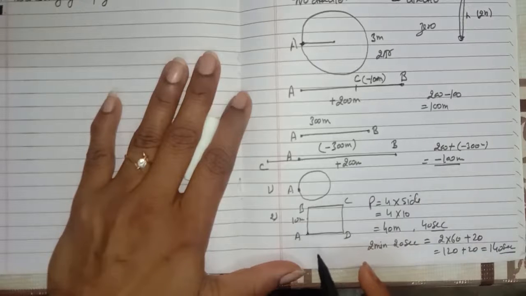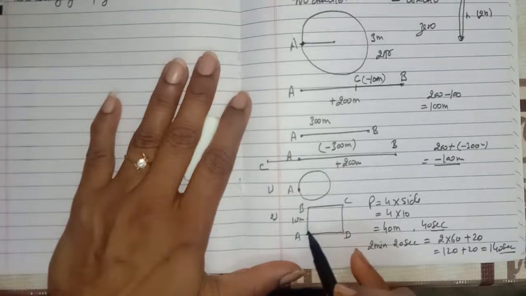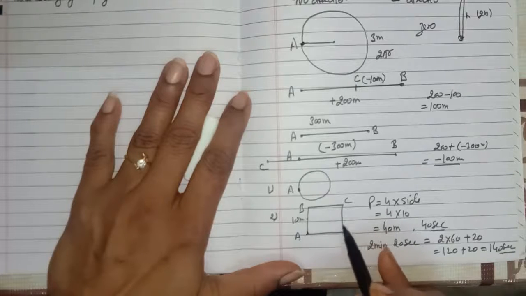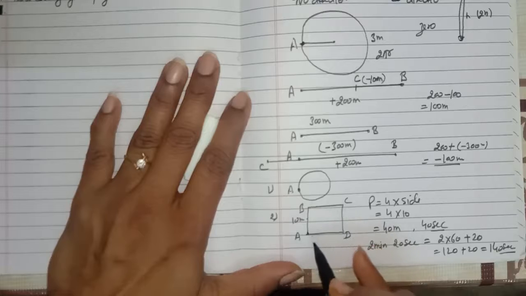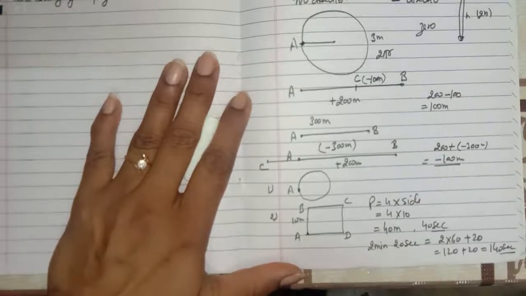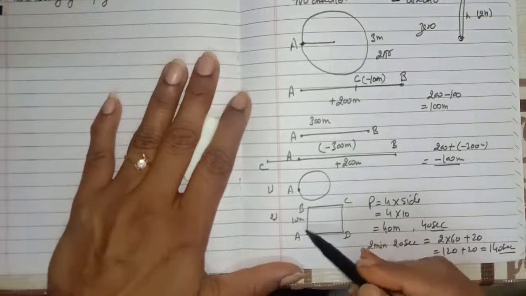Okay. So how can you find how many revolutions, or how many times the farmer can make a round of this field?